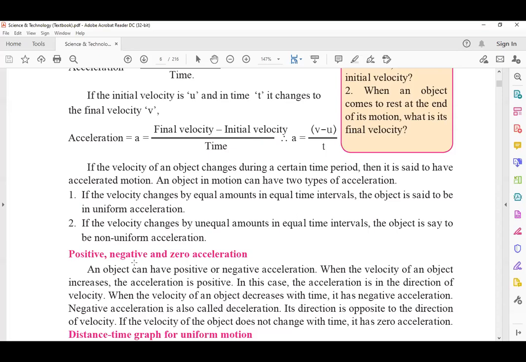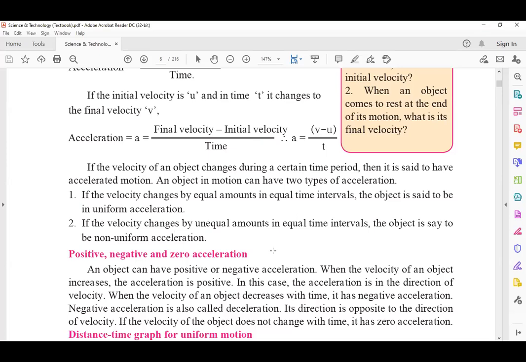Negative acceleration is also called deceleration, which is also called retardation. So don't get confused. Are you getting my point? Yes, sir.